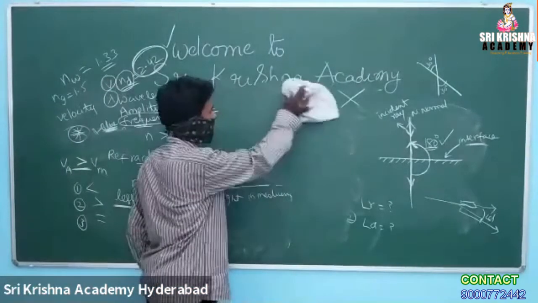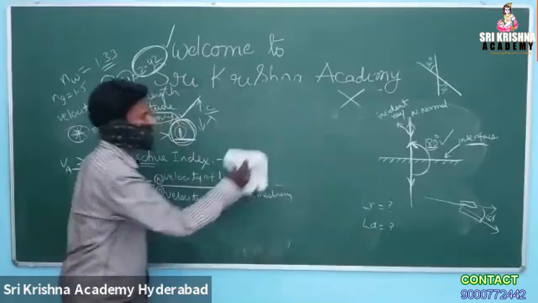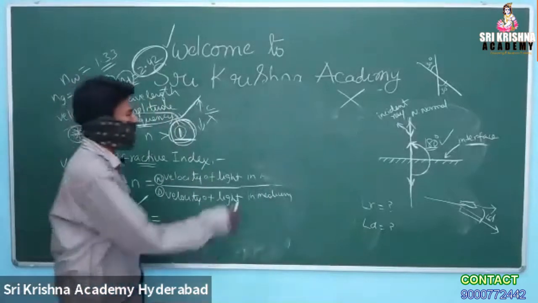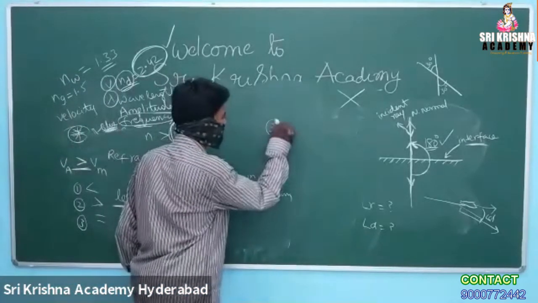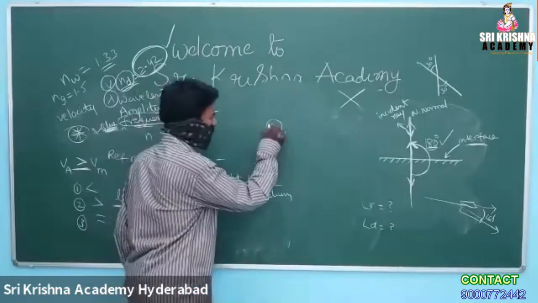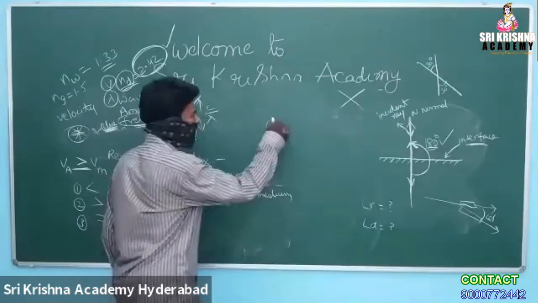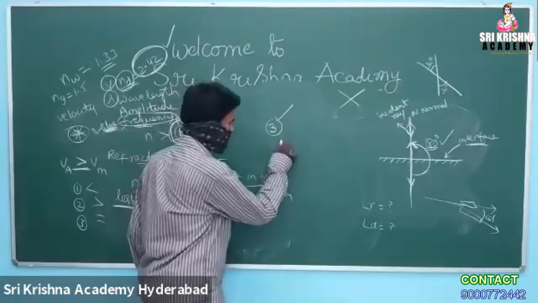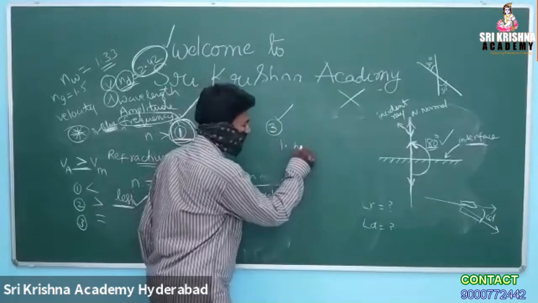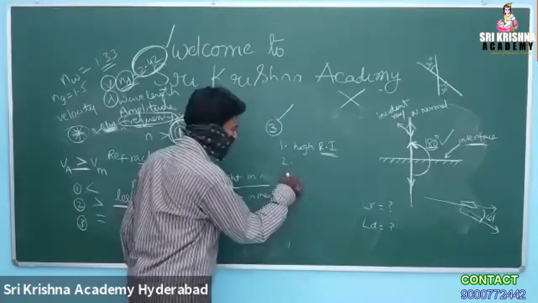Diamond shines brilliantly, and there are three reasons for it. Why does diamond shine brilliantly? One of the reasons is the highest refractive index. That is the first reason. What are the second and third reasons?